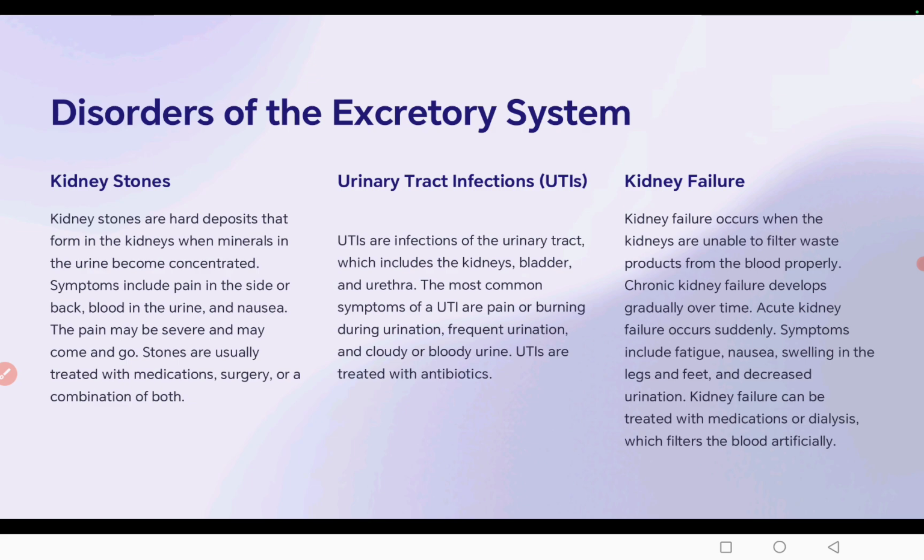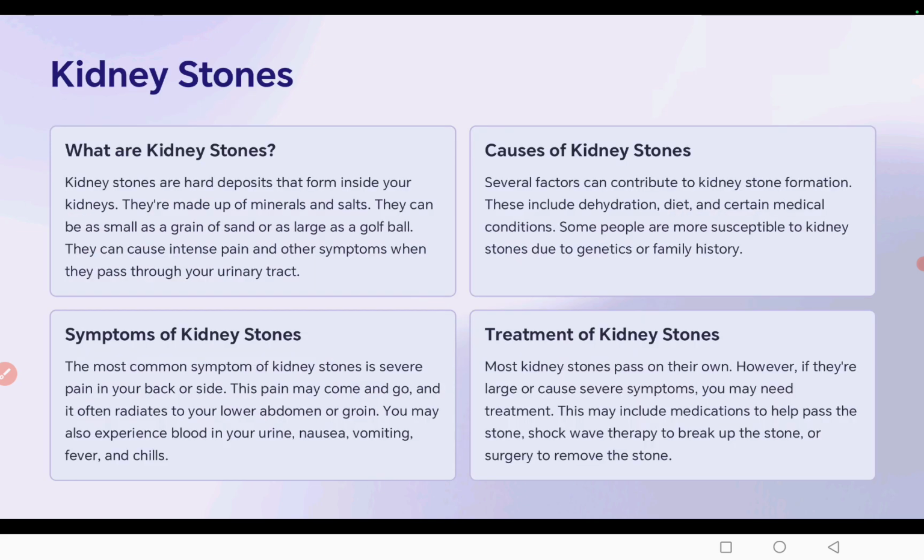Next is kidney failure. Kidney failure occurs when the kidneys are unable to filter waste products from the blood properly. Chronic kidney failure develops gradually over time. Acute kidney failure occurs suddenly. Symptoms include fatigue, nausea, swelling in the legs and feet, and decreased urination. Kidney failure can be treated with medication or dialysis, which filters the blood artificially, that we call dialysis.